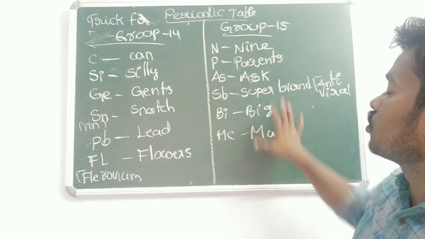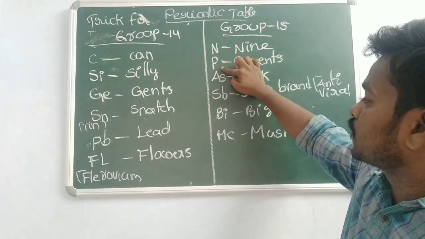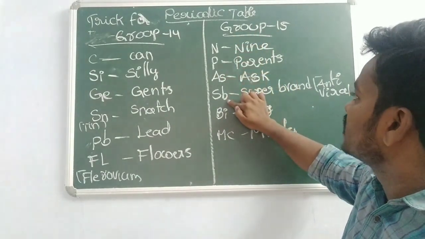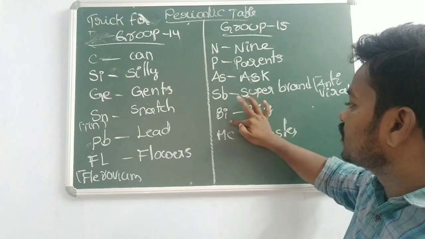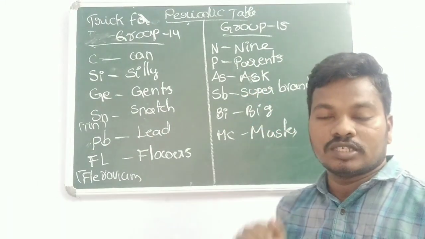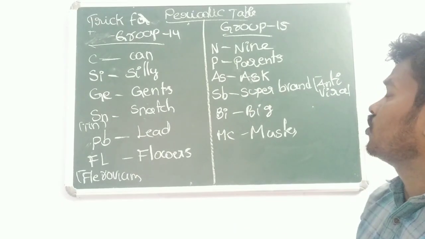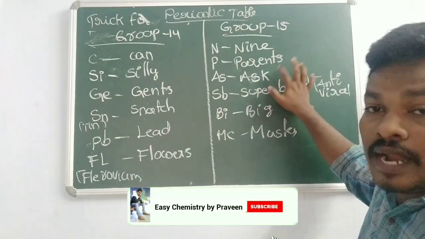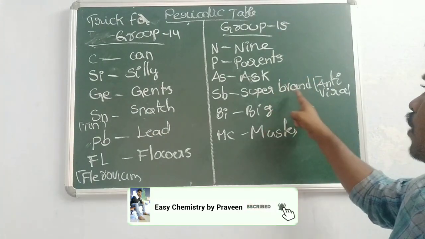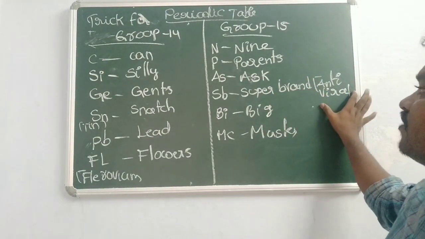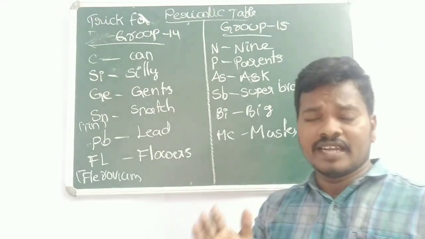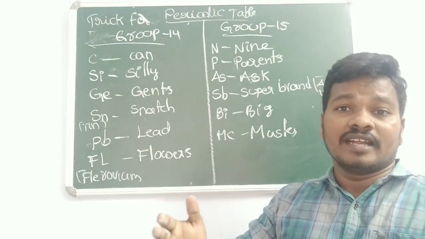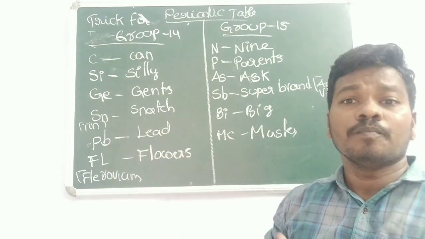So next you can see group 15: nitrogen, phosphorus, arsenic, antimony, bismuth, moscovium. These are the nitrogen family, group 15. How to remember this? Nine parents ask super brand bracket antiviral big mask.